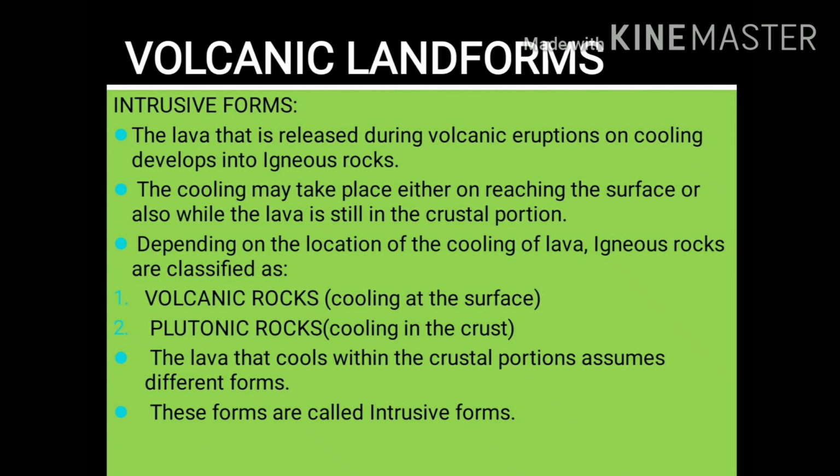Now comes the next topic, which is volcanic landforms. Under volcanic landforms, our topic is intrusive forms. The lava that is released during volcanic eruptions on cooling develops into igneous rocks. Igneous rocks are called primary rocks because they are formed because of the cooling and solidification of lava.